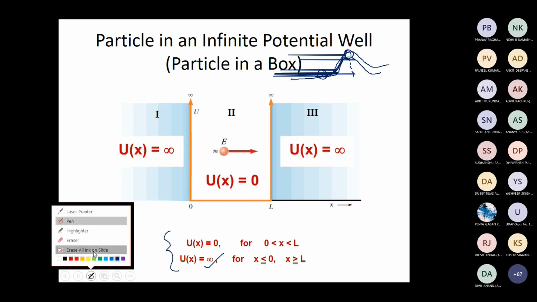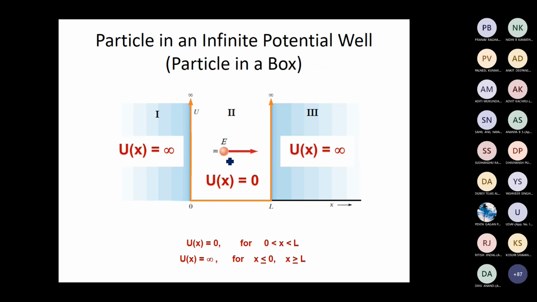So you can think in a similar way. Our quantum particle has only a finite energy, and as a result, it cannot go to region 3 or region 1, because in these regions the potential energy is infinity, because we have an infinite potential well, or a potential energy barrier of infinite height. So the particle cannot go to region 3 or region 1, and the probability of finding the particle in region 1 and region 3 is 0. So what will be the wave function of this quantum particle in region 1 and region 3?